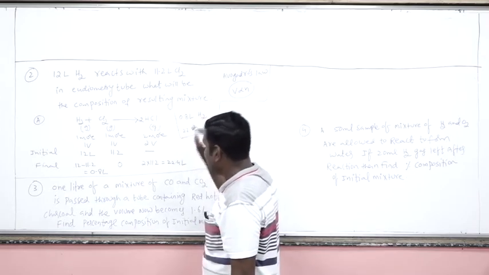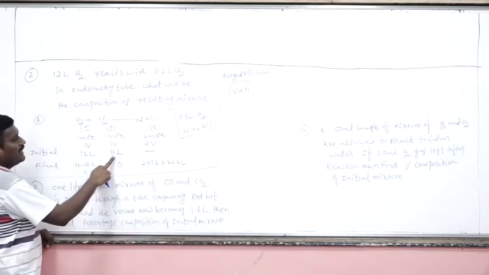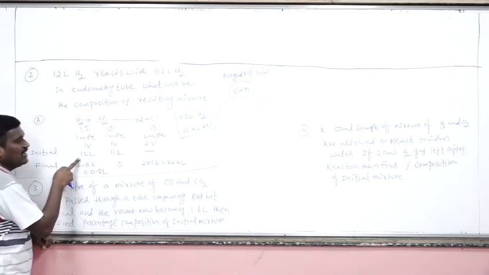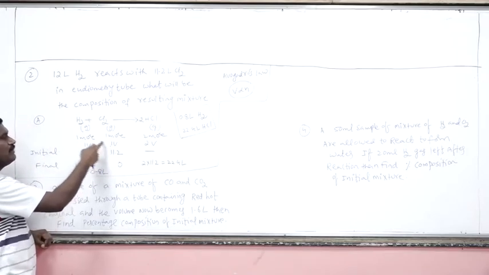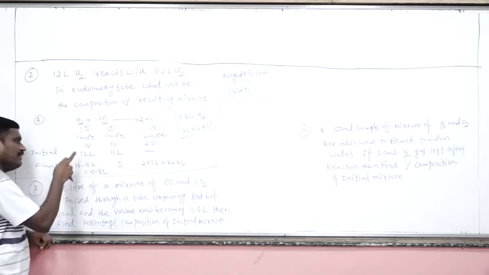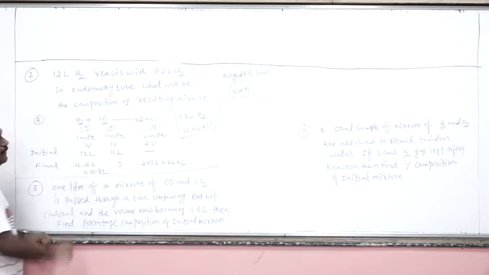Are you getting my point? Once again, 11.2 liters of chlorine will combine with 11.2 liters of hydrogen only, because one volume will combine with one volume. 11.2 liters of volume will combine with 11.2 liters. The excess amount, 0.8 liters, will be left.